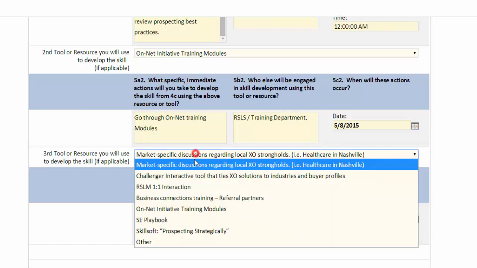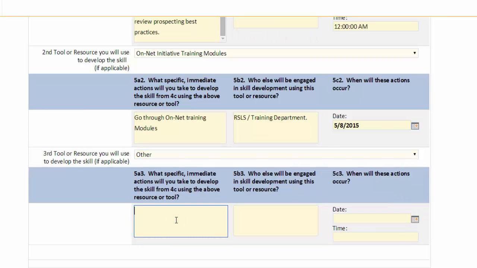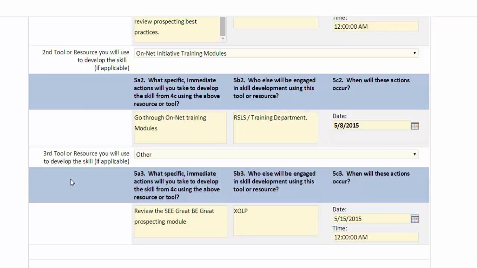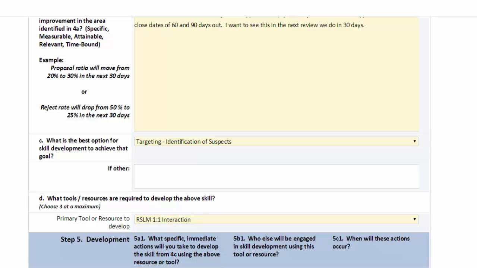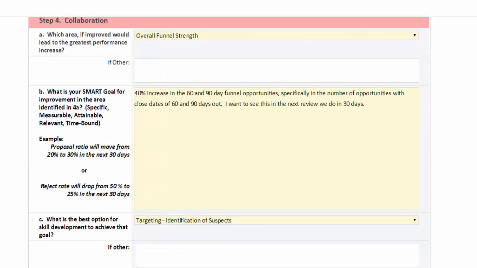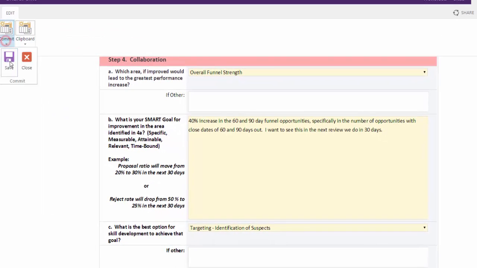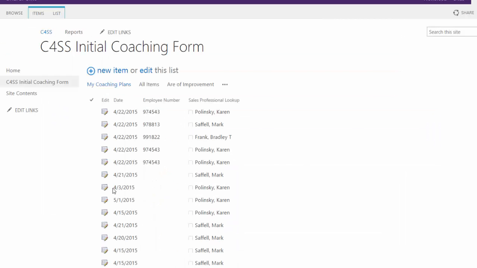Now I can pick a third one if I want. Other, I'm going to say to review the prospecting module on the Excel Learning Portal. And date, by the time we meet next month, need to have that done. Okay, so once I've done that, that's really the end of my form. A lot of this is about what am I going to accomplish, not getting stuck on all the data. I choose commit and save, and that's it.